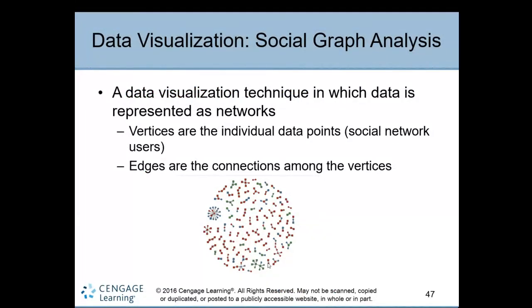Social graph analysis is also a data visualization technique in which data is represented as a network. Here the vertices, these points like red, green, are individual data points, social network users.